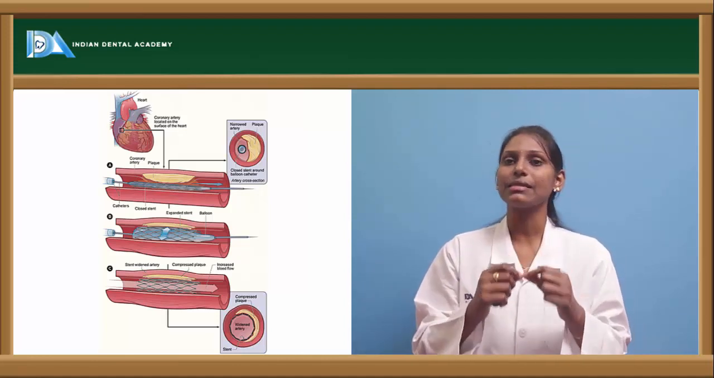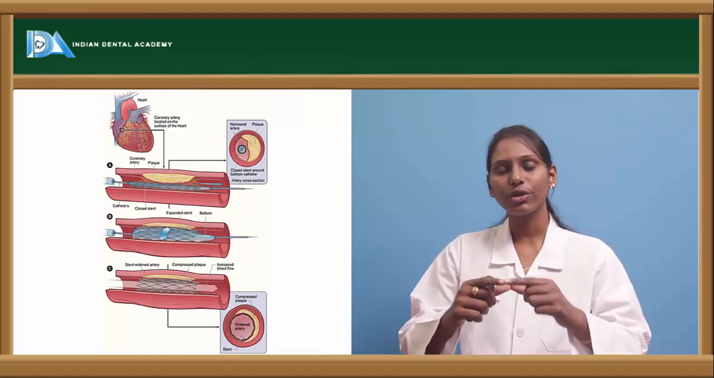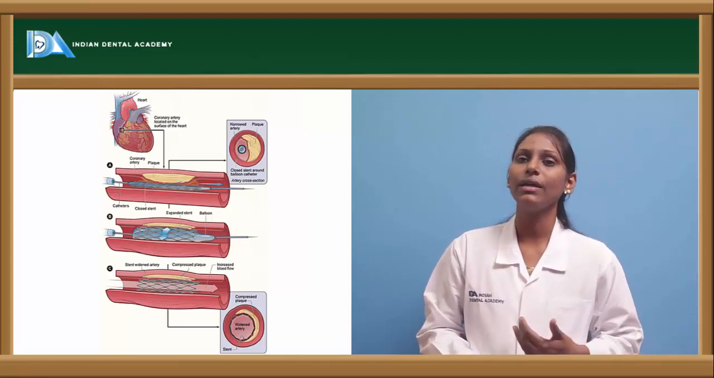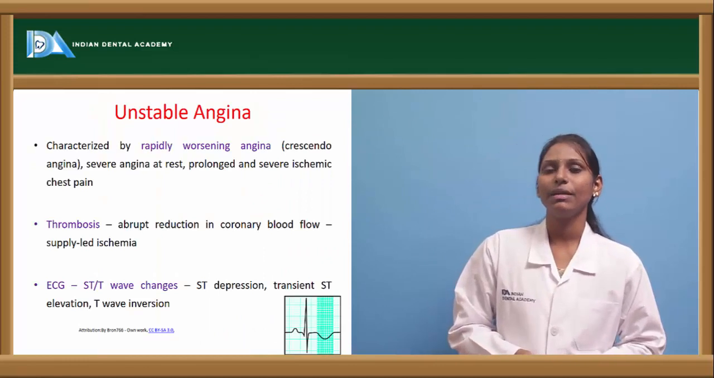By passing the stent into that, we can actually enlarge the lumen. Thus, reperfusion of that area can be seen. This is nothing but angioplasty, coronary angioplasty. Now coming to unstable angina.